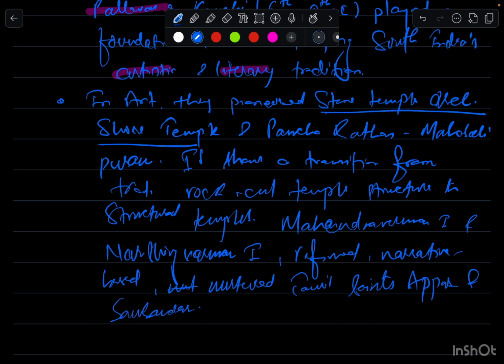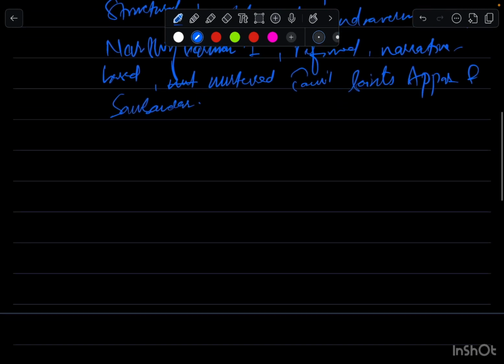So this is enough for the art section. Now let's move towards literature, the second para. What was their contribution in literature? They patronized both Sanskrit and Tamil.